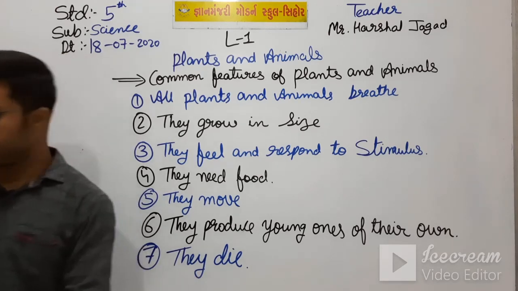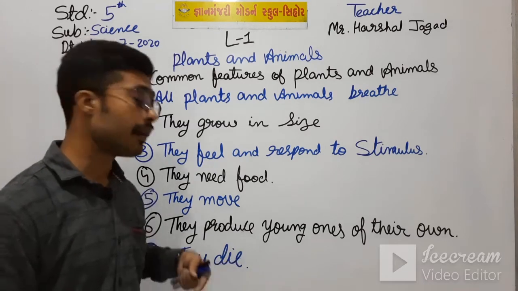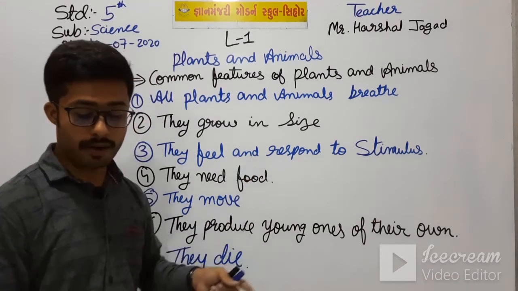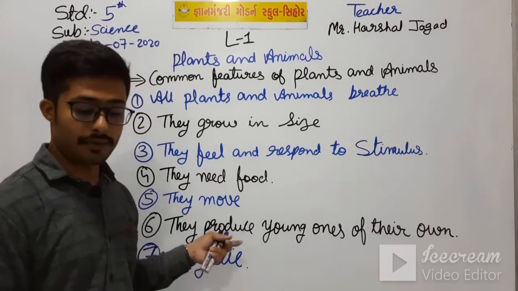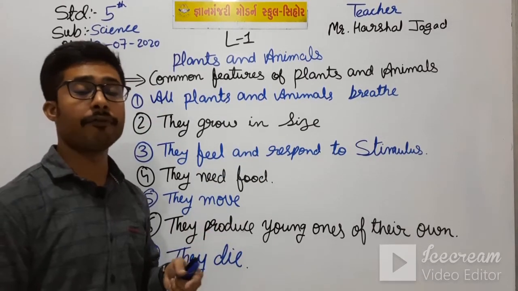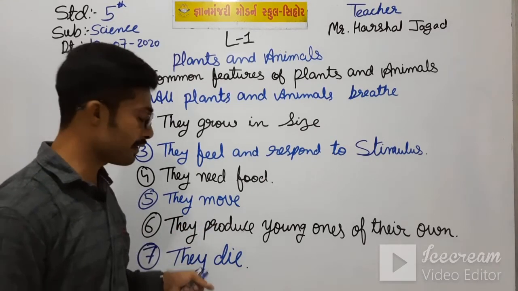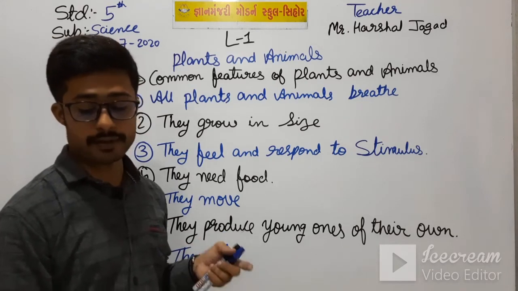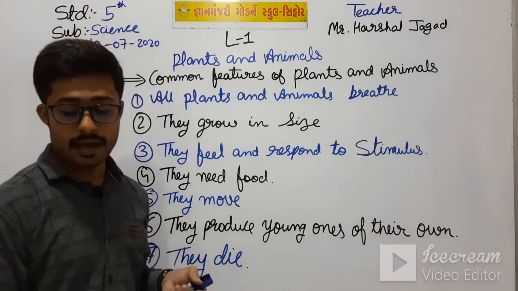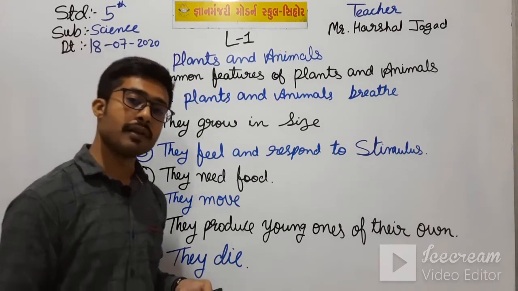In that also, plants and trees keep growing through their lives, which means they will grow their whole life. They grow new branches and new leaves. They will not die on their own, but if we destroy them, only then will they die. Okay students, and animals stop growing after a certain stage, once they become adult and reach their full size.